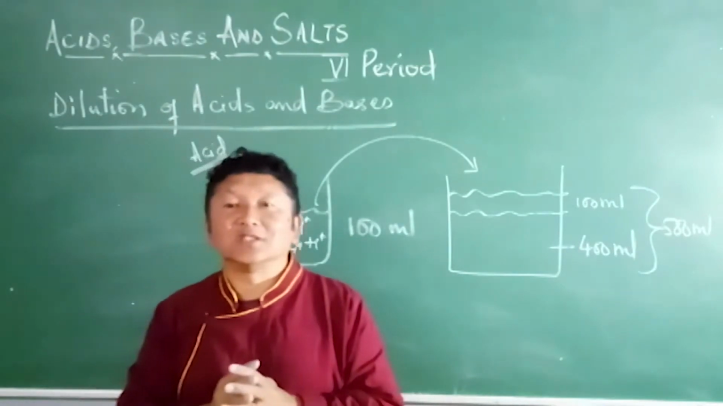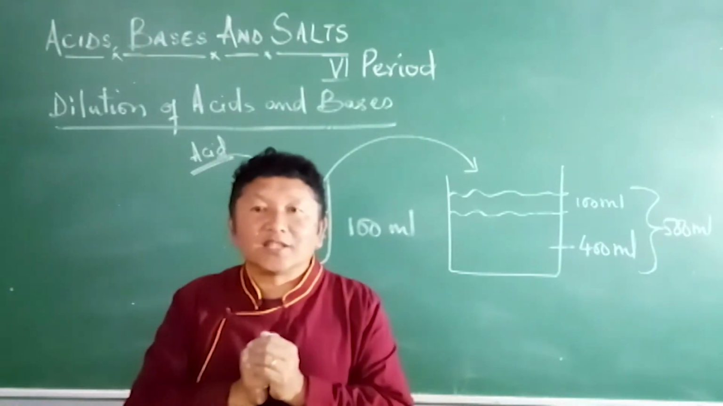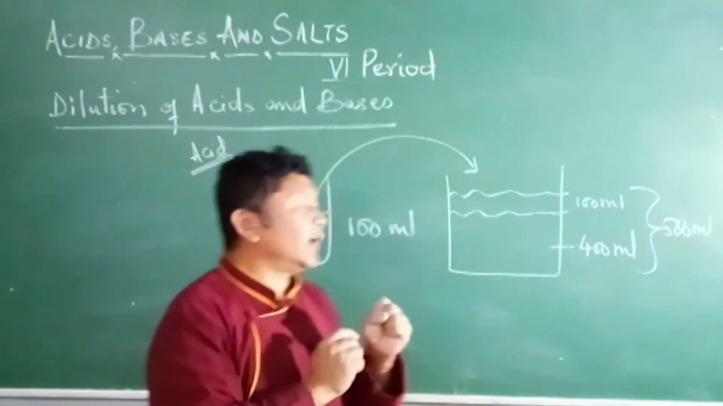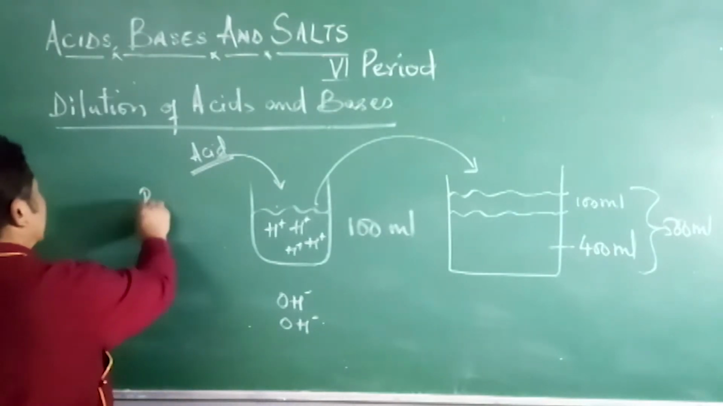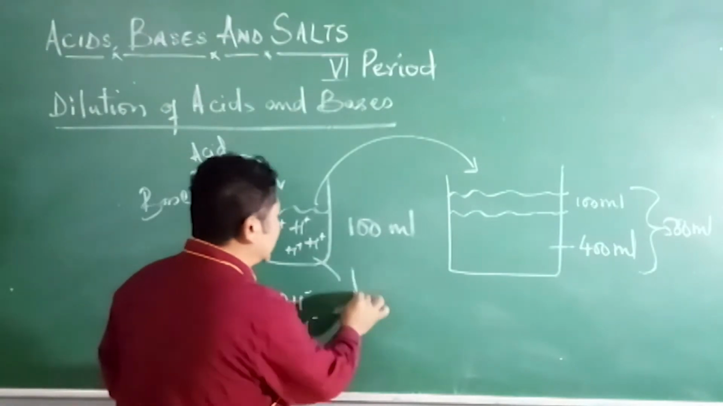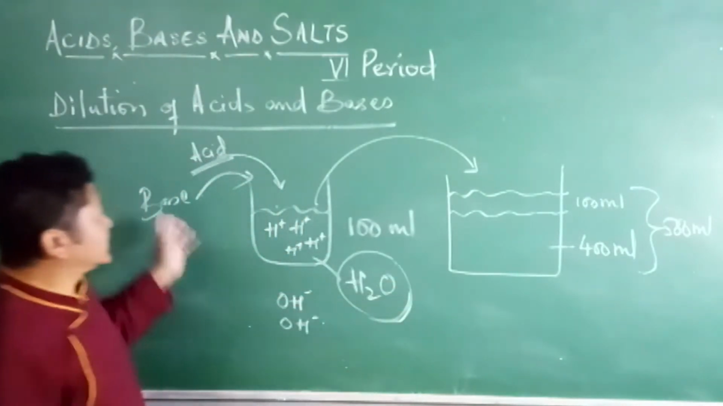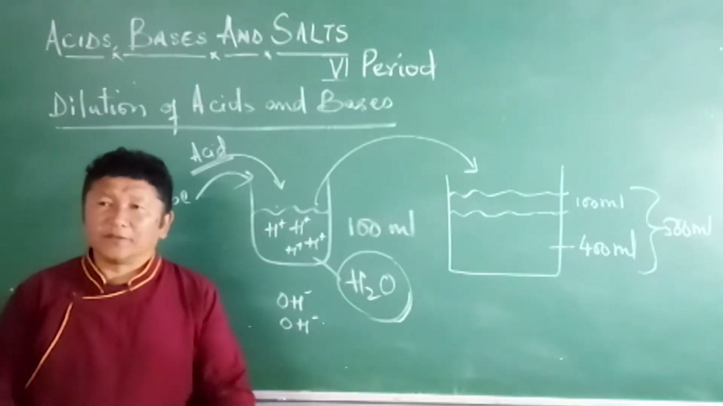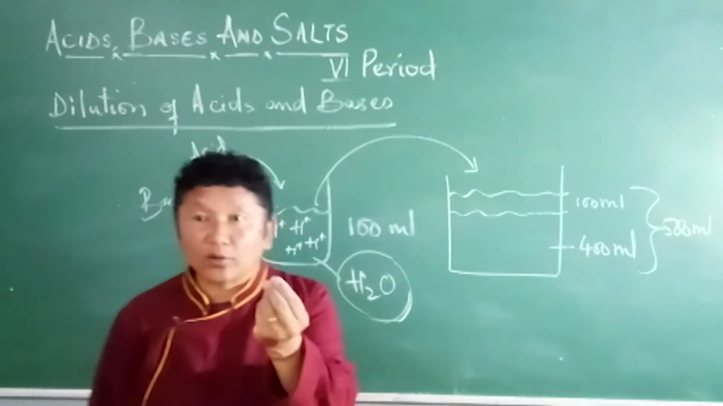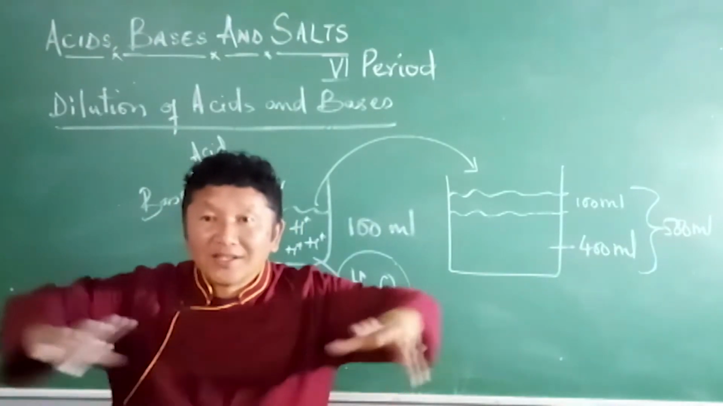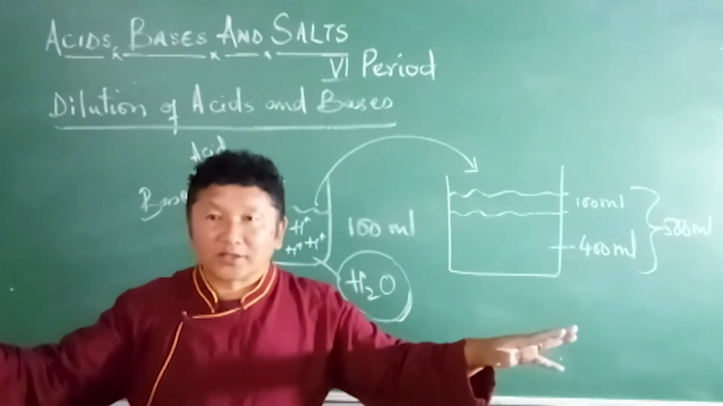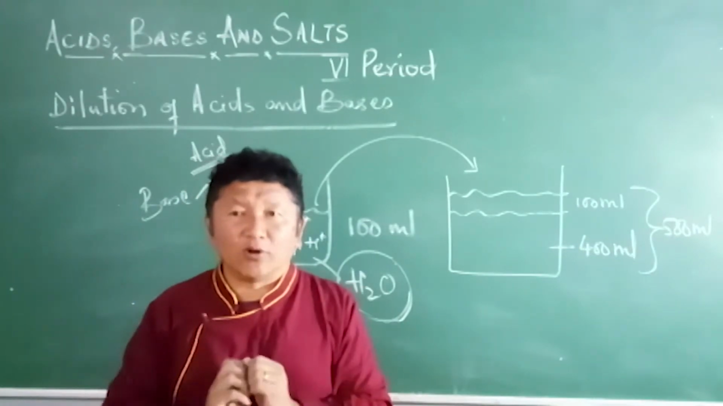There are some methods for dilution. In one method, you add acids or bases to the water. Adding acid or base to water is okay, because the strong acid or strong base gets distributed throughout the water. So there is no problem at all.